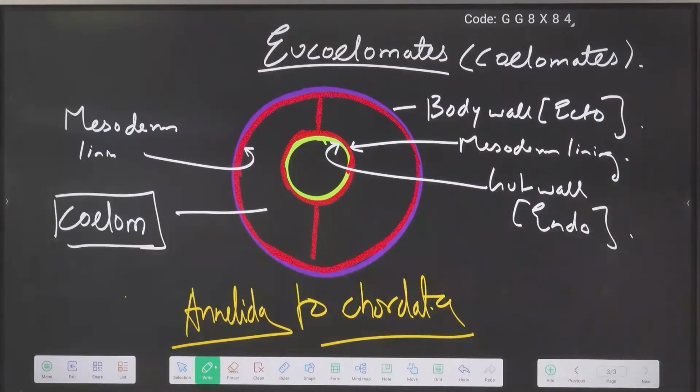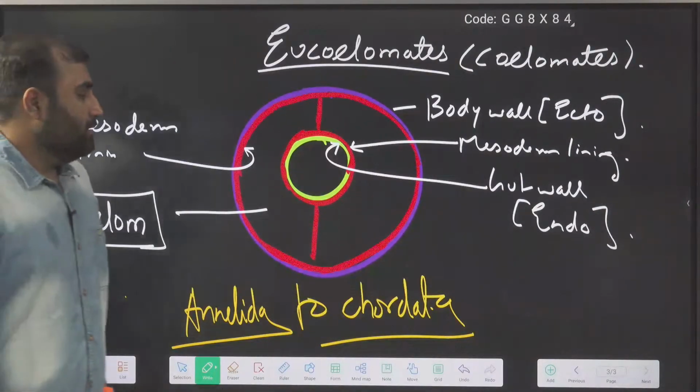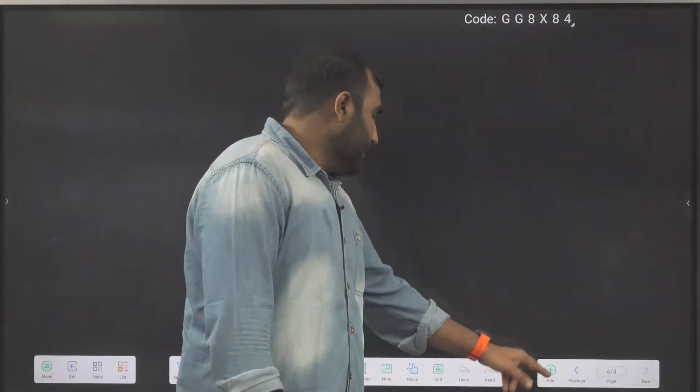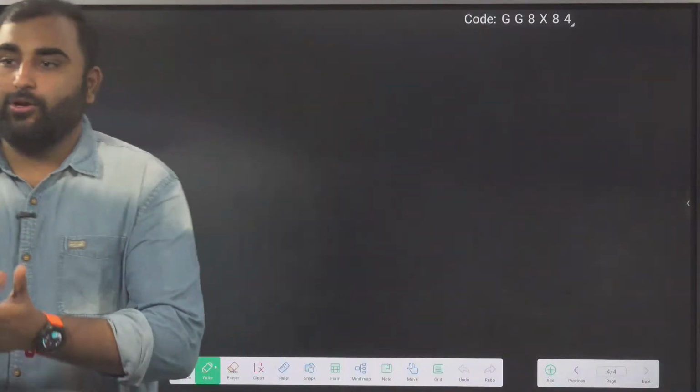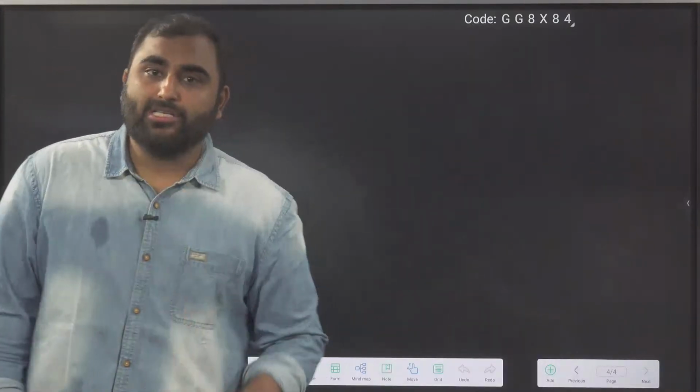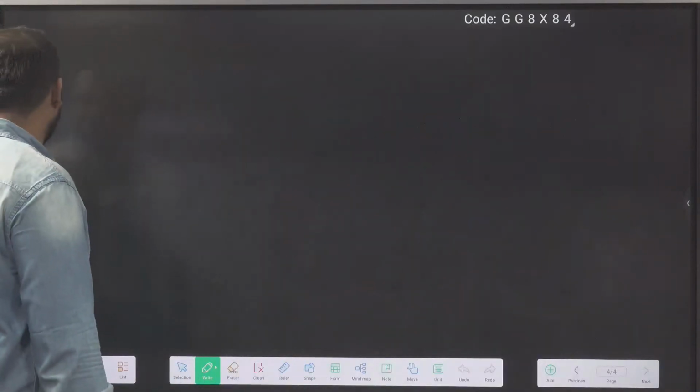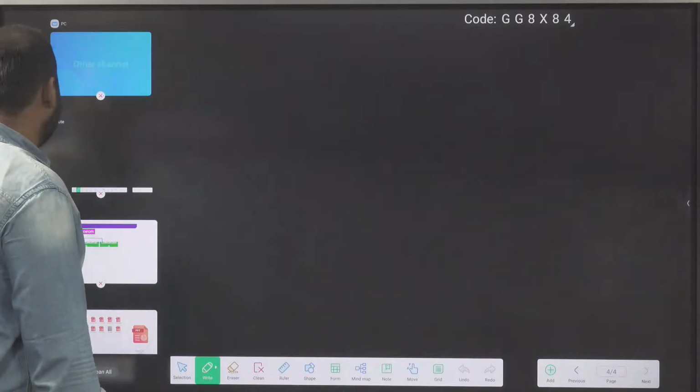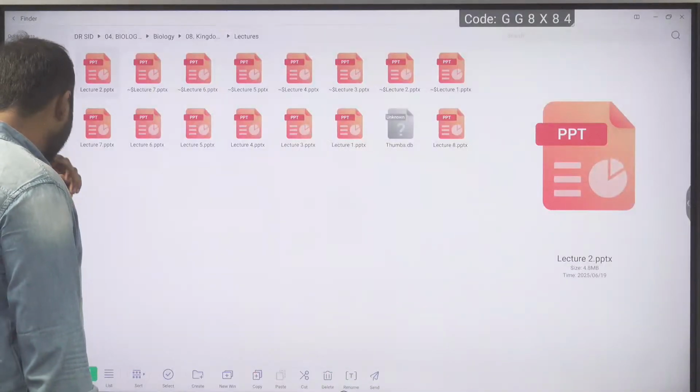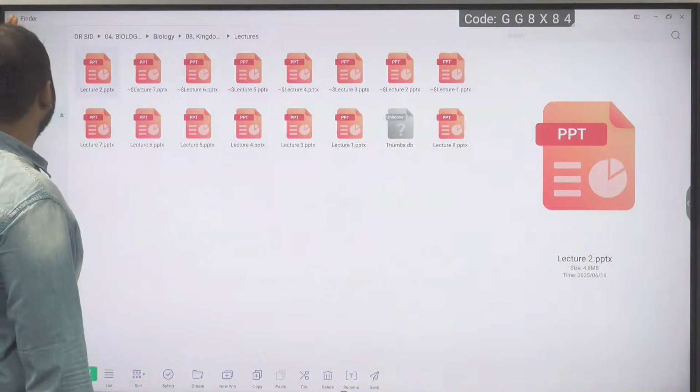Correct. Okay. Very nice. Next, moving ahead. So that completes your coelom part. That completes what, guys? That completes your coelom part. After coelom, what is left? After coelom, what is the next basis of classification left? Come on. What is the next basis of classification?